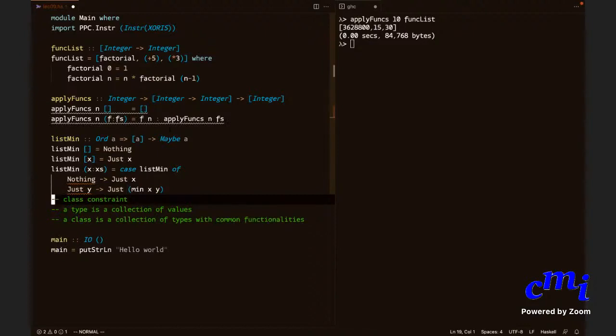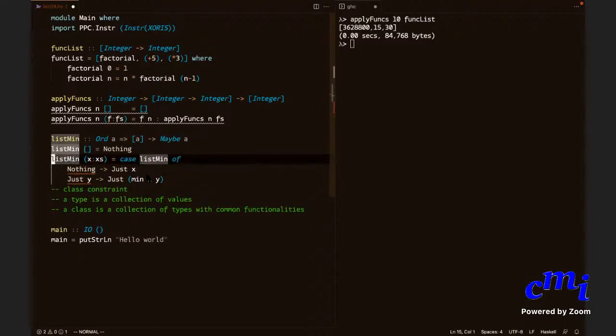Is this clear? If the list is empty, I am returning Nothing.